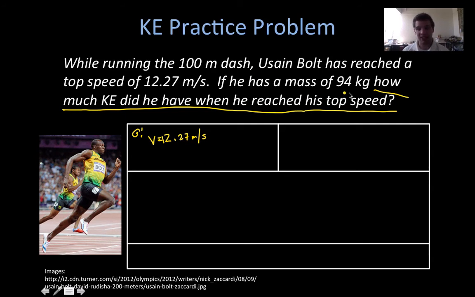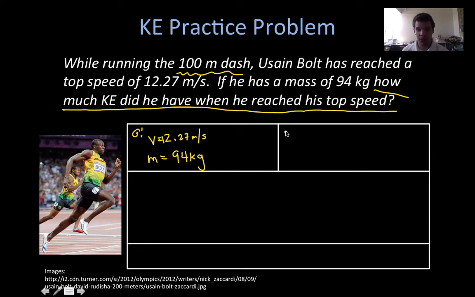If he has a mass of 94 kilograms, we now know his mass is 94 kg. So we have our two givens here. Notice that it says the 100-meter dash. Just because it's a number doesn't mean that I'm going to include it. That's just telling me the race. That has nothing to do with calculating the kinetic energy.